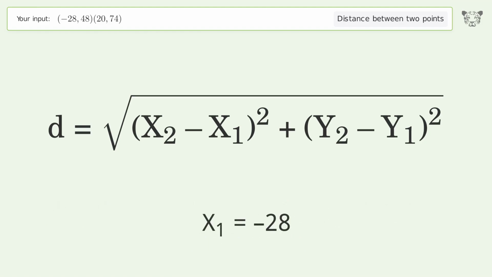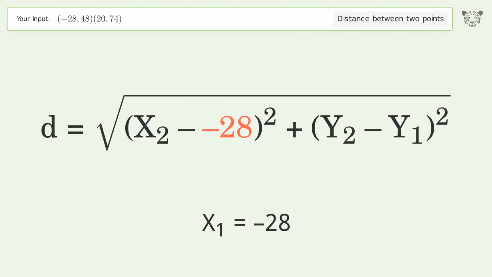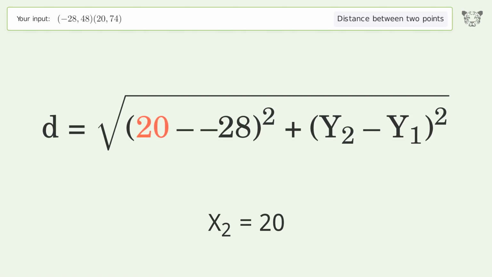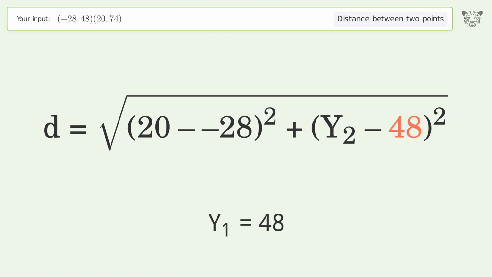x1 equals -28. x2 equals 20. y1 equals 48. y2 equals 74.